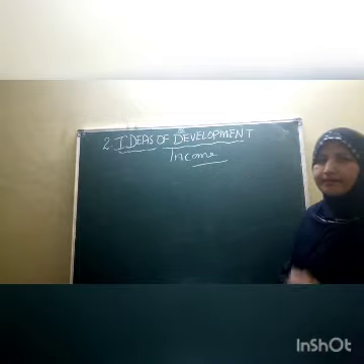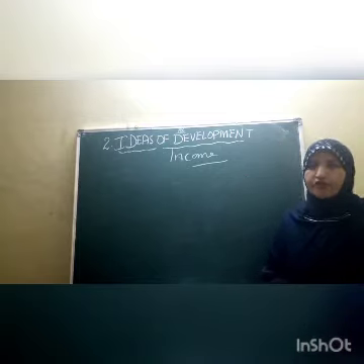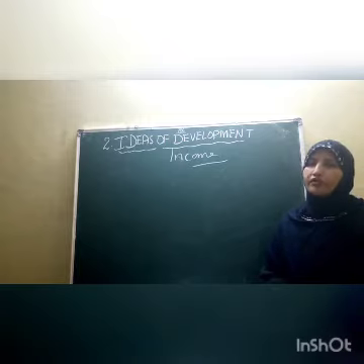What is income? What does it explain? Children, income is nothing but the source of money.